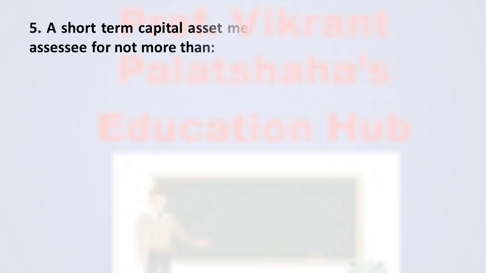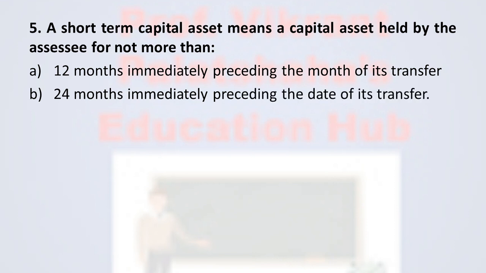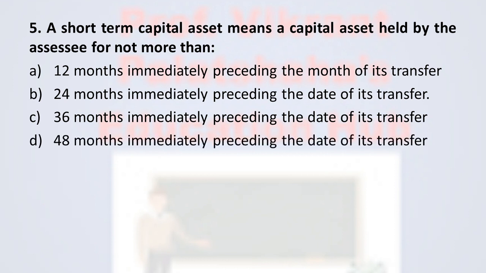Next, question number 5. A short-term capital asset means a capital asset held by the assessee for not more than option A, 12 months immediately preceding the month of its transfer, option B, 24 months immediately preceding the date of its transfer, option C, 36 months immediately preceding the date of its transfer, and option D, 48 months immediately preceding the date of its transfer.